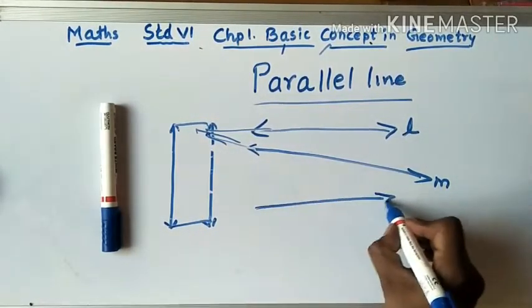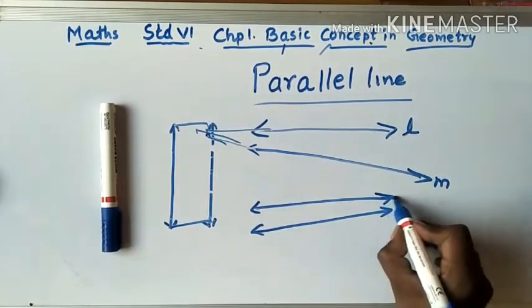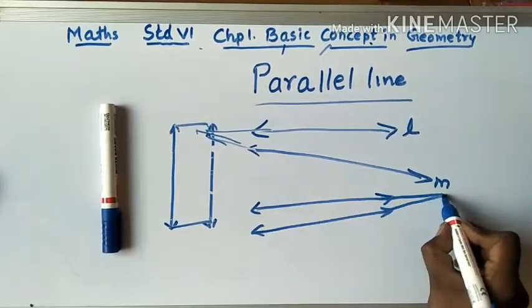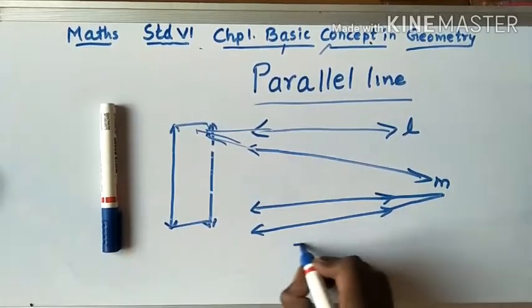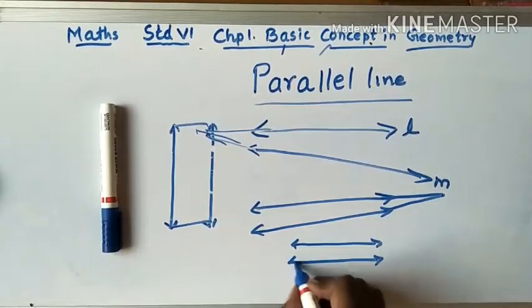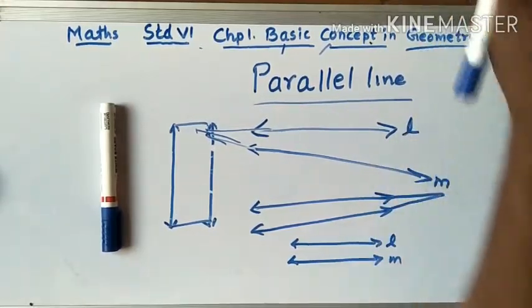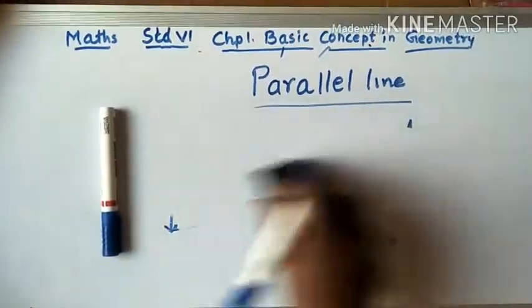If I draw a line here, are they parallel lines? Here also, see, if I draw this, they meet here. This is also not a parallel line. This is a parallel line, line L, line M. They are parallel lines. So I think you understood what is meant by parallel lines.